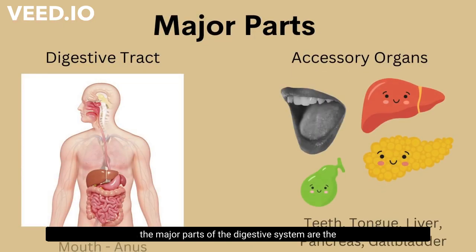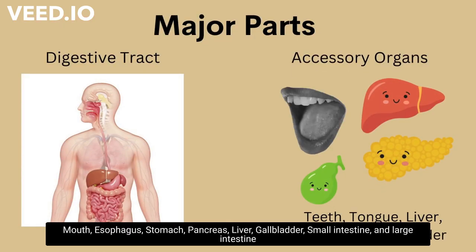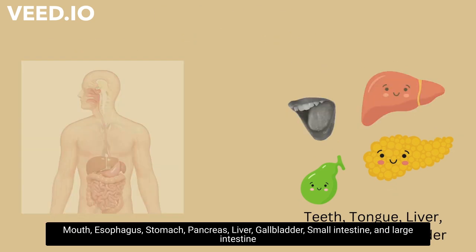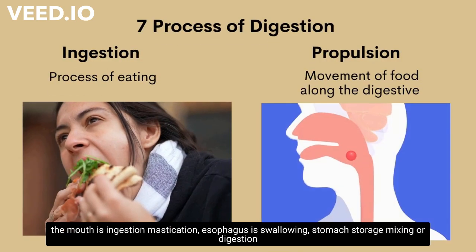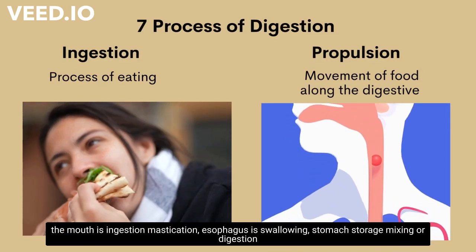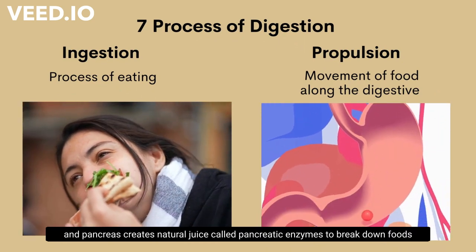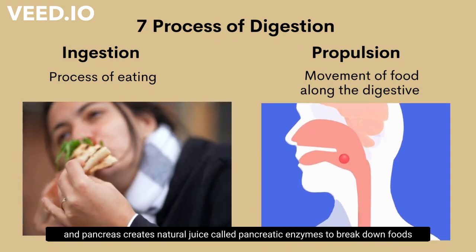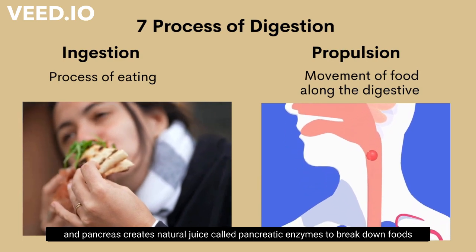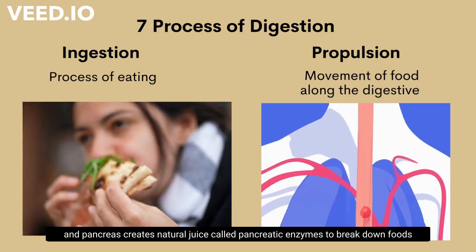The major parts of the digestive system are the mouth, esophagus, stomach, pancreas, liver, gallbladder, small intestine, and large intestine. The mouth is for ingestion and mastication. The esophagus is for swallowing, and the stomach for storage, mixing, and digestion. The pancreas creates natural juice called pancreatic enzymes to break down foods.